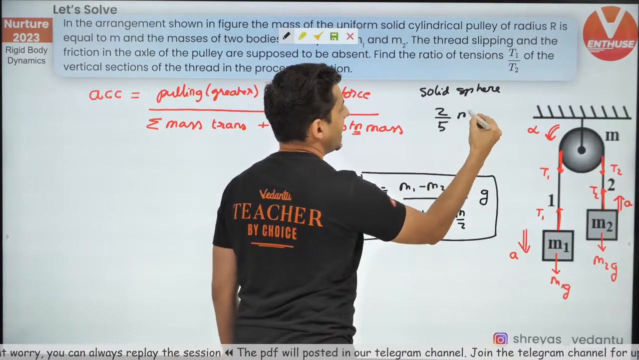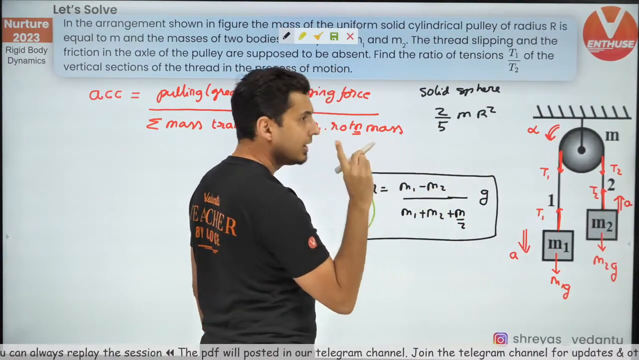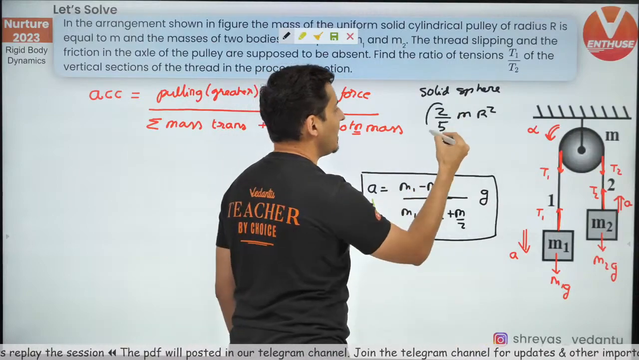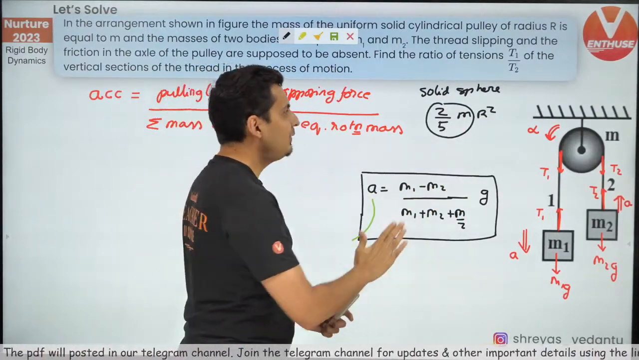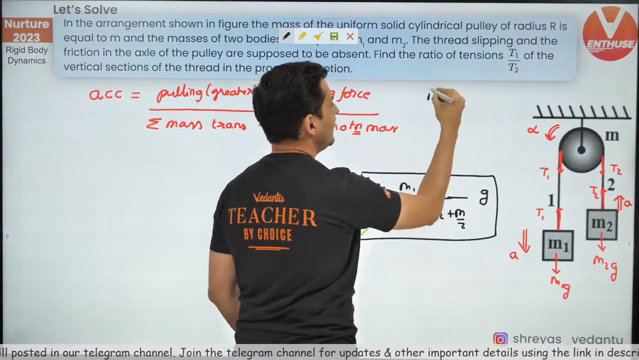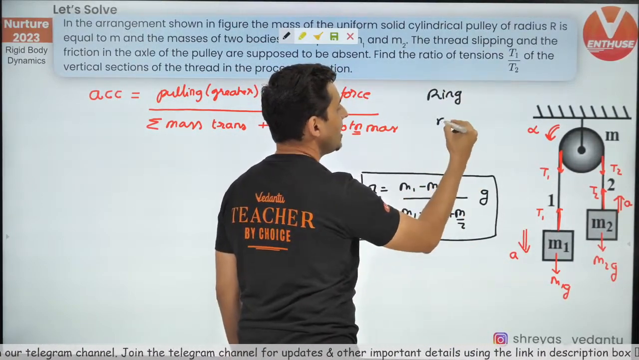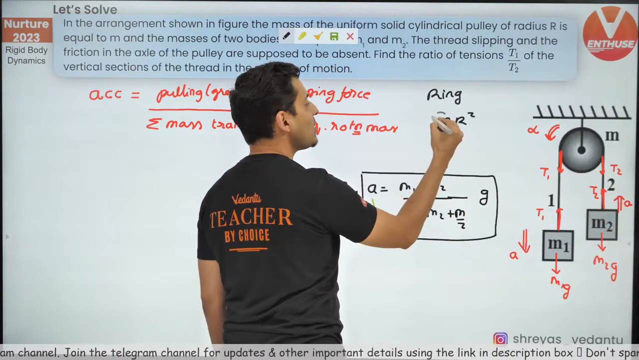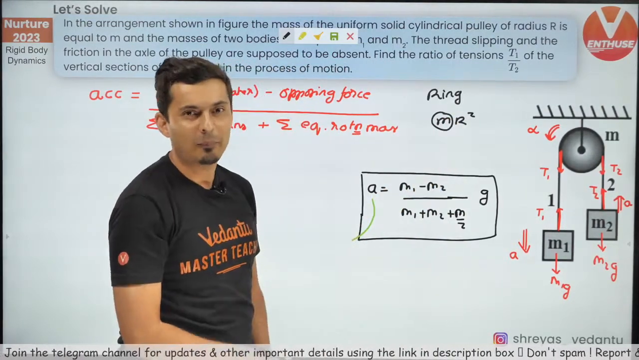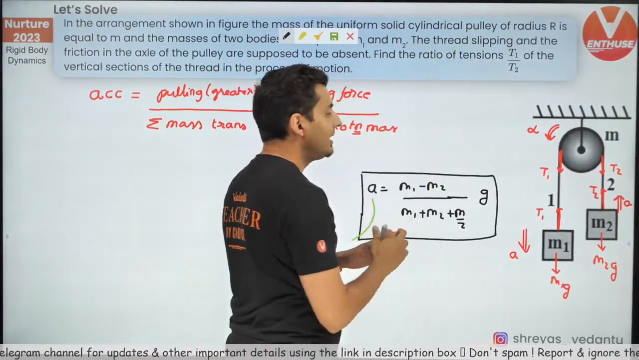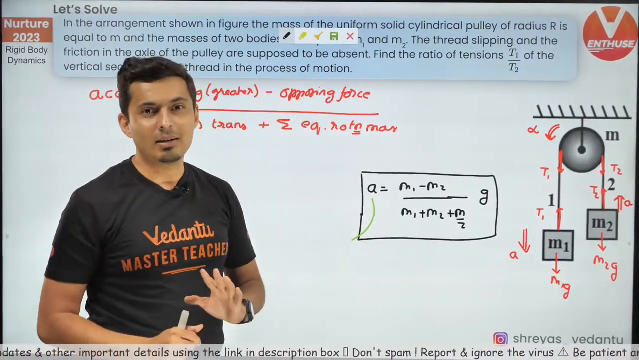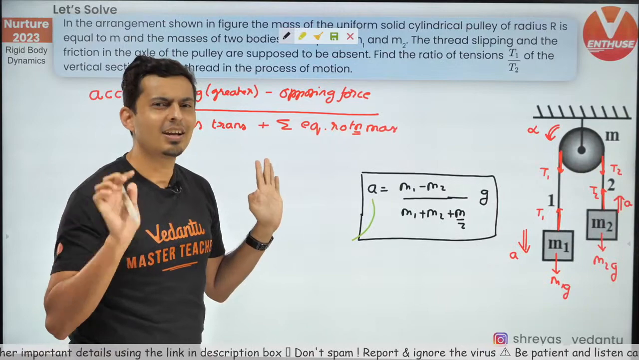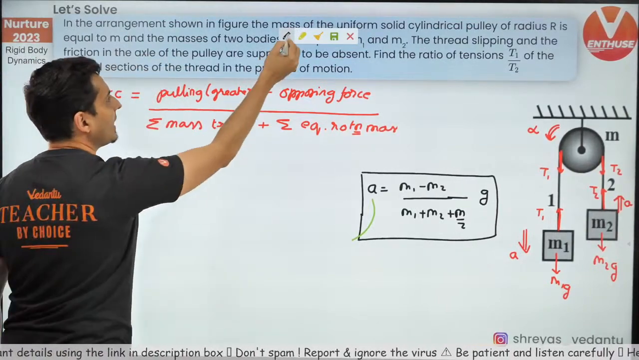2/5 MR², correct? So the equivalent rotational mass will be 2/5 m. That's it. If it is a ring, what is the moment of inertia? MR². So the equivalent rotational mass will be just m. That's it. If it's a disk, it is MR²/2. So m/2 is the equivalent mass. As simple as that. So let's just try to use this and see what we get.